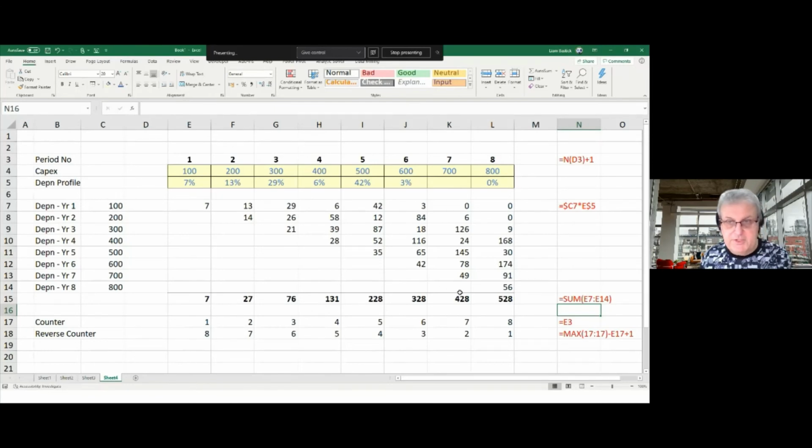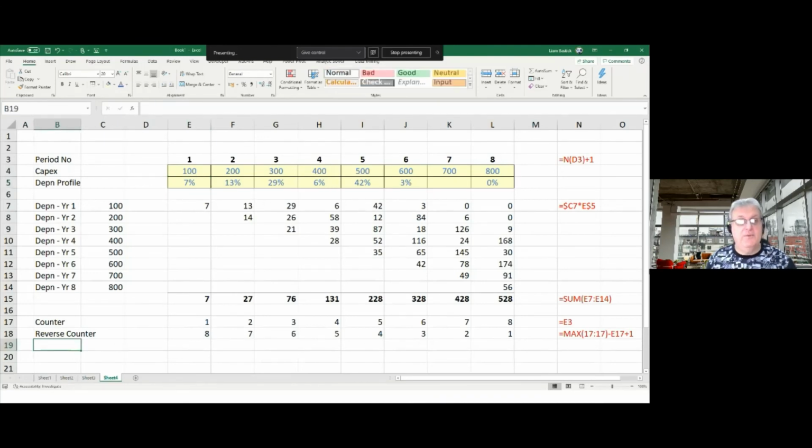So that's my total depreciation here, because if you think about it, to get that 7, it's 100 times 7%. To get the 27, it's 100 times 13 plus 200 times 7. Yep, I'm having to take the reverse of 1. That gives me that. For this one, it's going to be 100 times 29 plus 200 times 13 plus 300 times 7. If I swapped one of these two rows round, I would actually be able to get the numbers through. You see what I'm doing?